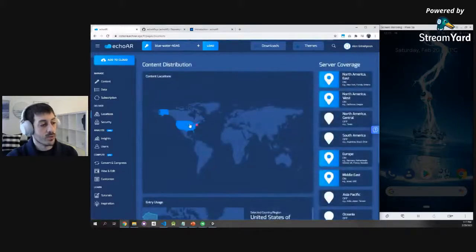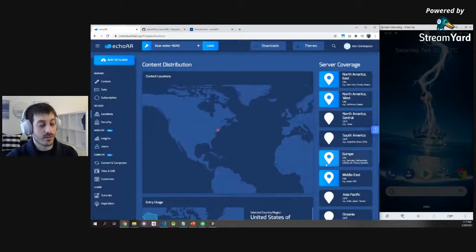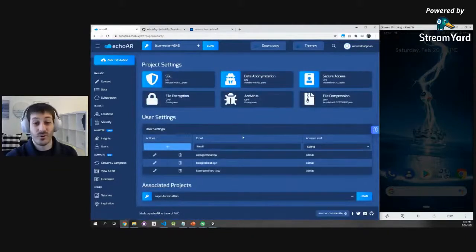The location page is really cool, it shows you distribution of content. Remember, we added that fox in New York. You can monitor the servers that are supporting your application and the distribution of content. The security page is really cool. If you're working as a team, you can add people to your project, so they'll be able to contribute and manage the same content as you do.